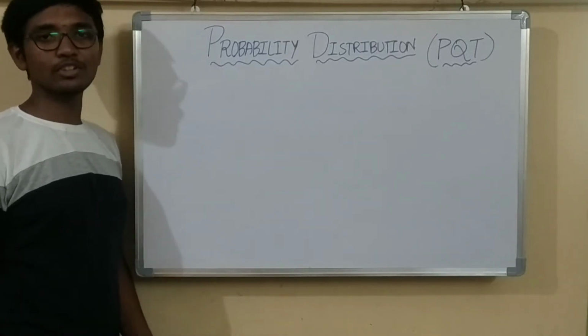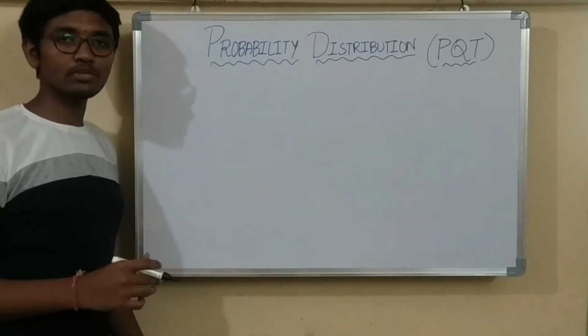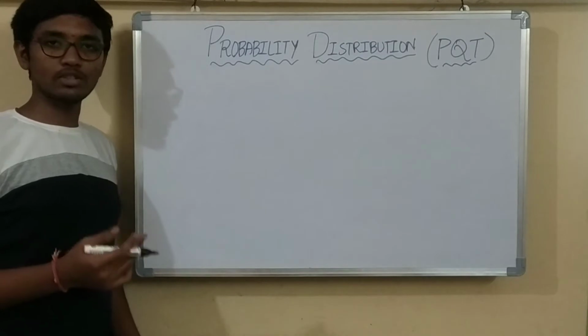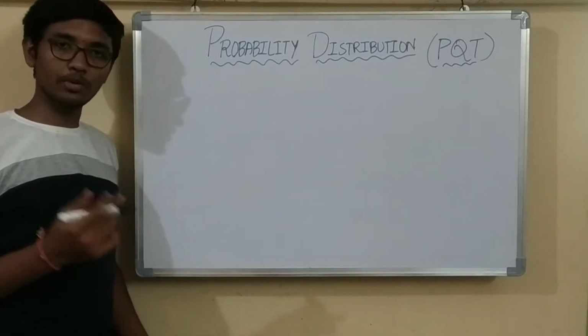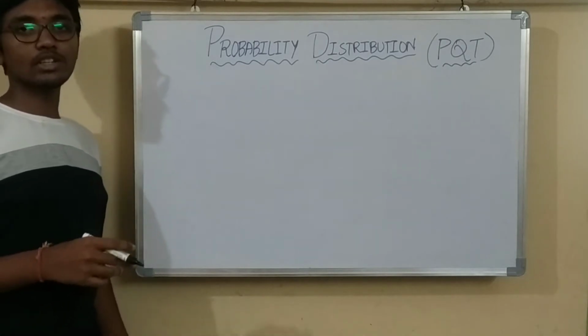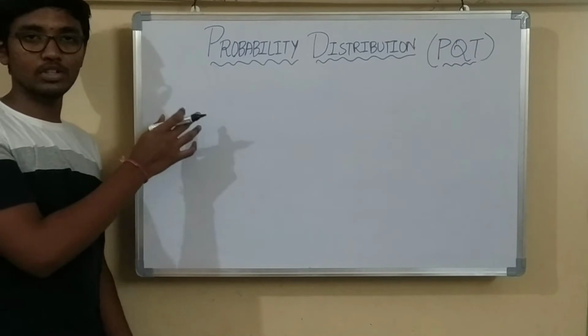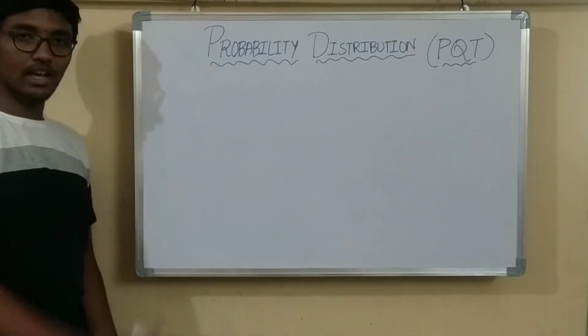Today we are going to discuss some of the problems on probability distribution. That is, some of the problems on binomial distribution, Poisson distribution, as well as geometrical distribution. In the last video we discussed the basic topics of all the probability distributions and subtopics of probability distributions. So, let's start our class.